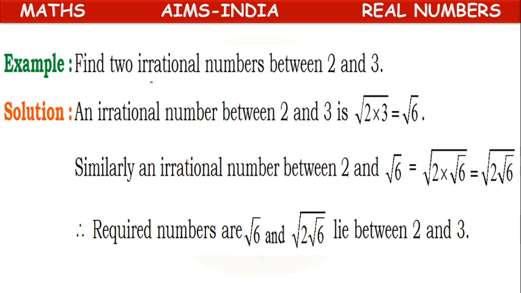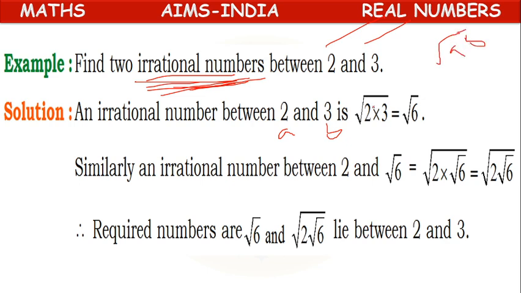Now one example: find two irrational numbers between 2 and 3. Here A is 2 and B is 3. The irrational number is root of AB, which means root of 2 into 3, root 6. Root 6 is the first irrational number between 2 and 3.